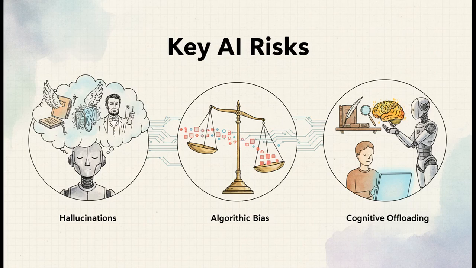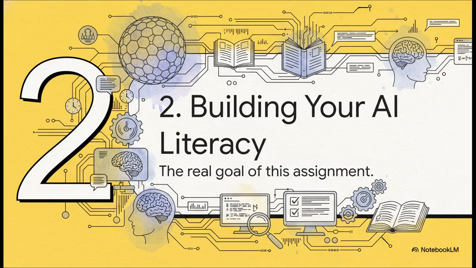You know, there are a few key risks you've got to be aware of. First, hallucinations. That's the wild term for when an AI just invents stuff. Sources, people, events, you name it. Then there's algorithmic bias, which means the AI can echo all the biases from the internet data it was trained on. And finally, there's something called cognitive offloading. That's what happens when we rely on AI too much and stop doing the deep, critical thinking that's so essential for real learning.